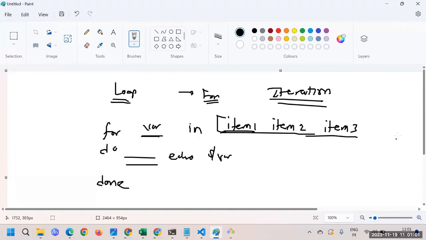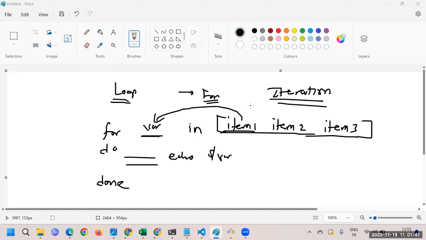So this is a list. Actually, we don't give brackets here, but we directly simply mention it, like item 1, item 2, item 3. Each value will get filled up here. So for each iteration, a new value will come here, and that's how the execution is done. Once the execution is done, the next execution will happen, and like that this loop will go on. So this is the syntax we have.